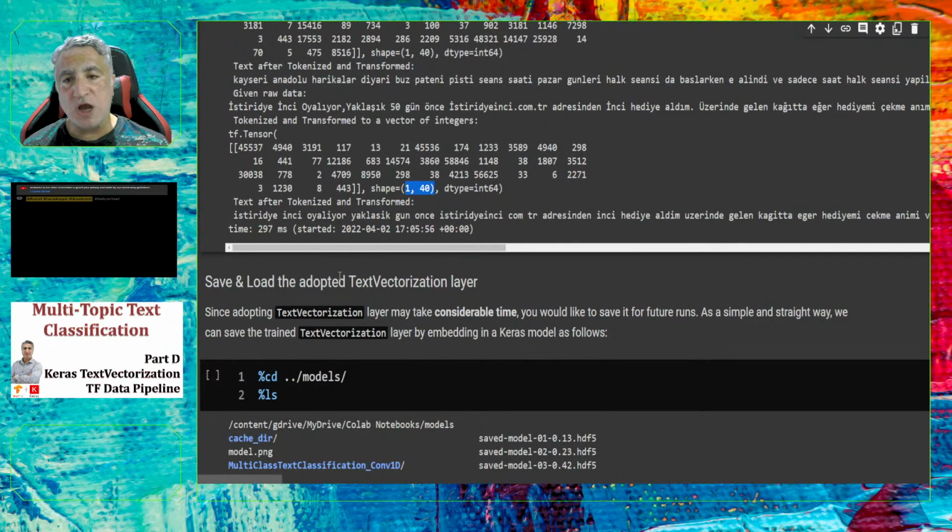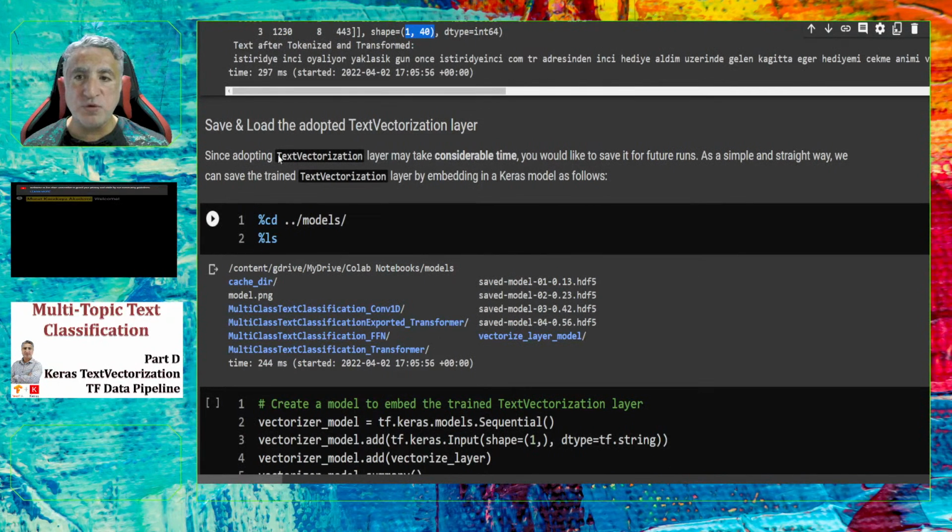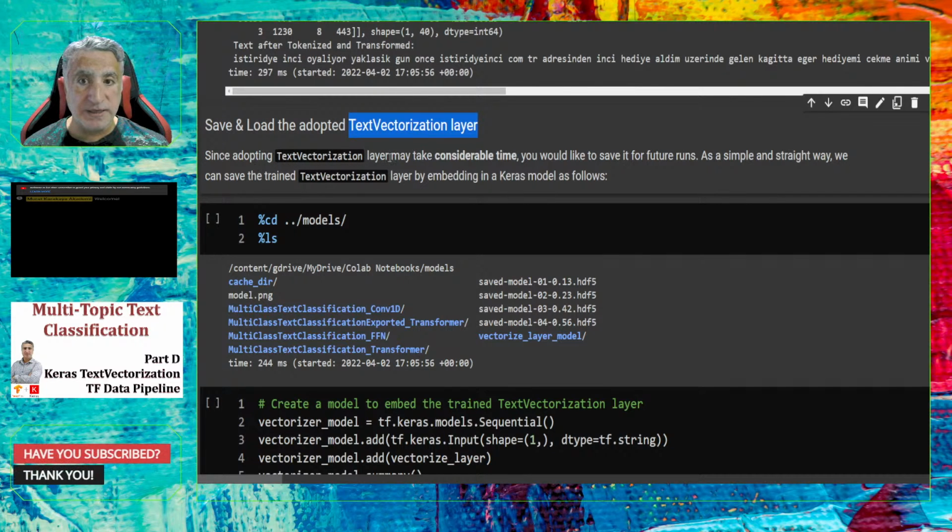As a bonus, I would like to mention how to save and load an adapted text vectorization layer. Why? Because adapting a text vectorization layer on a text dataset actually takes considerable time. So when you try your model, you don't want to adapt the text vectorization to your raw text each time.